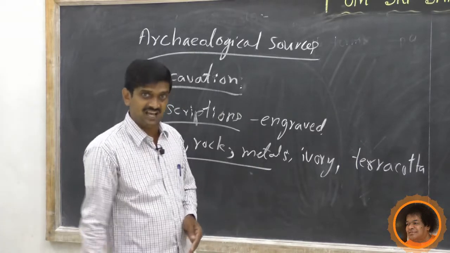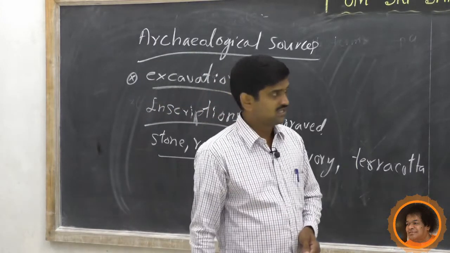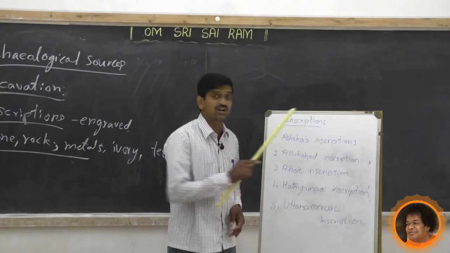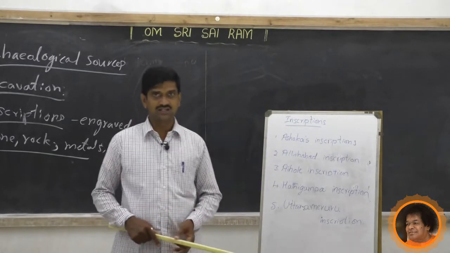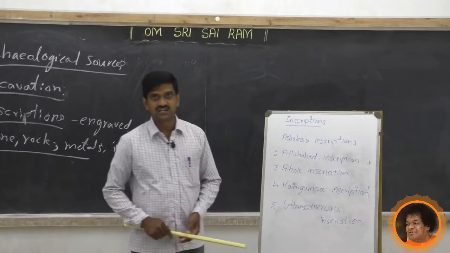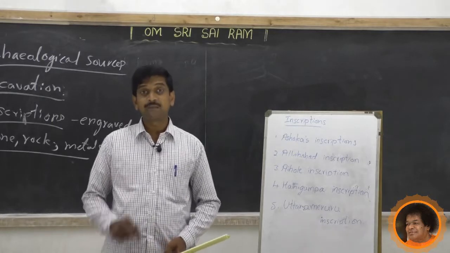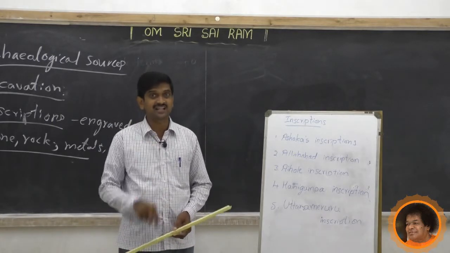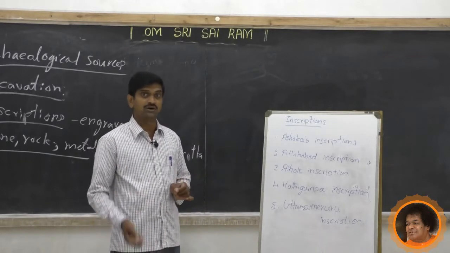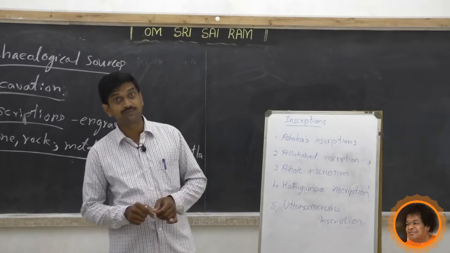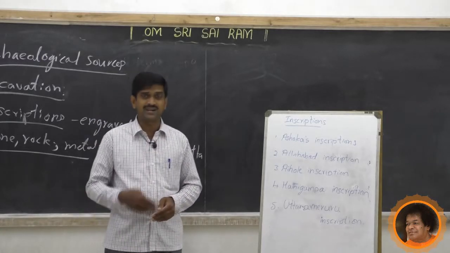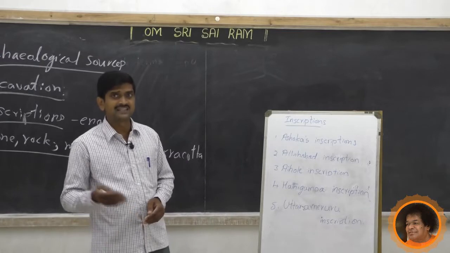Let us see some of the examples for the inscriptions. The earliest inscriptions that are found in India are related to Ashoka, the Mauryan great ruler. So these are the earliest inscriptions in India. The Ashokan inscriptions are written in Prakrit language. They used the Brahmi script. So language is Prakrit and script is Brahmi. The Ashokan inscriptions provide a lot of information about the then period.